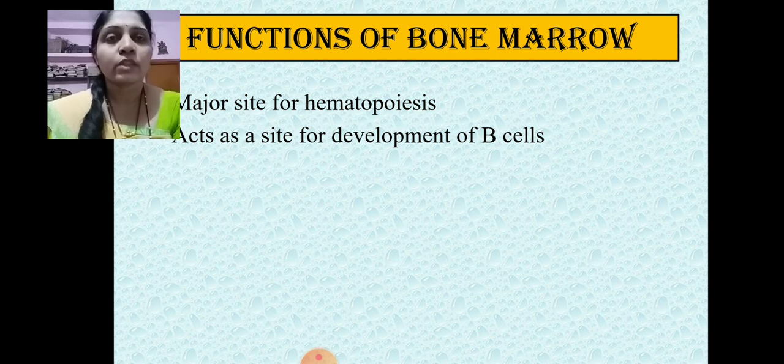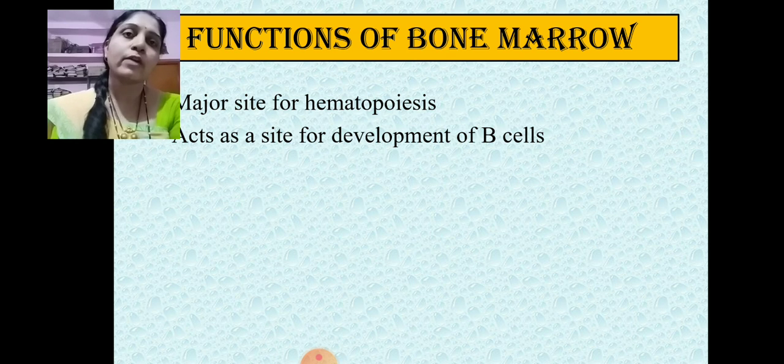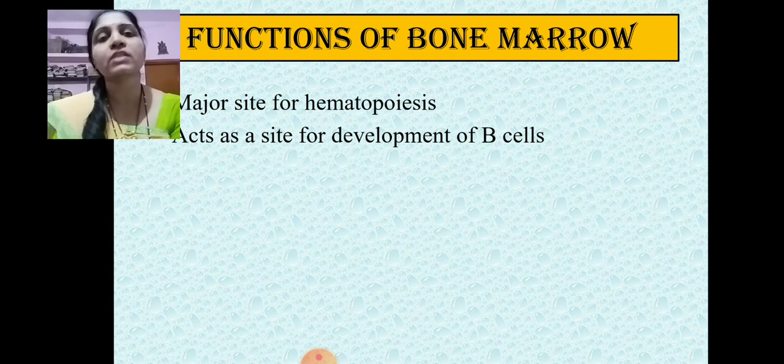Now the main functions of the bone marrow. Whenever we are discussing the functions of the bone marrow, the major function is that it gives the site for hematopoiesis. Throughout life, the hematopoiesis process is carried out within the bone marrow, and it is the provider of the immune cells. The major process of hematopoiesis, that is the formation of the immune cells, is carried out within the bone marrow. It is responsible for the continuous supply of the immune cells.